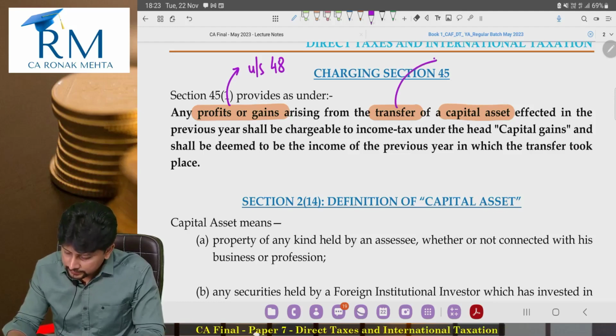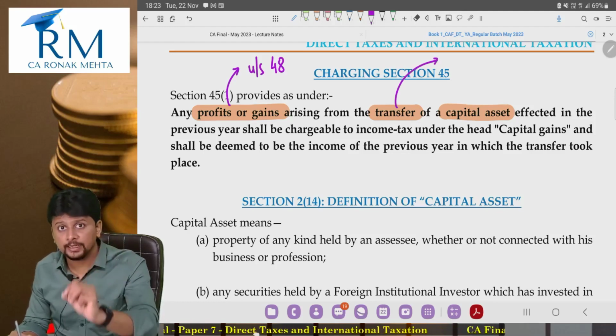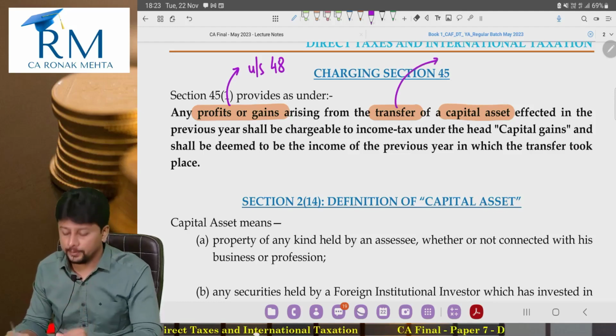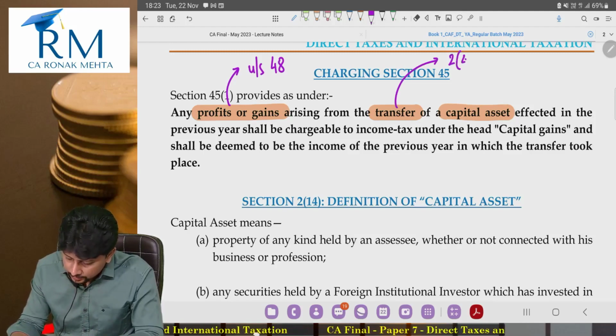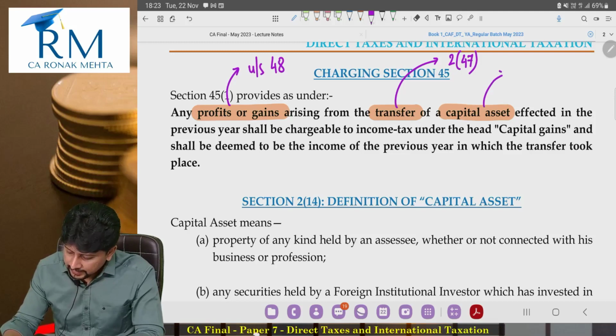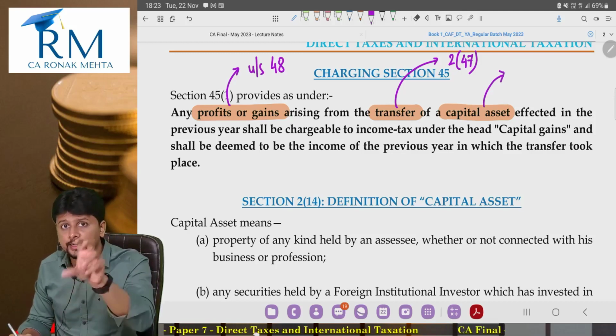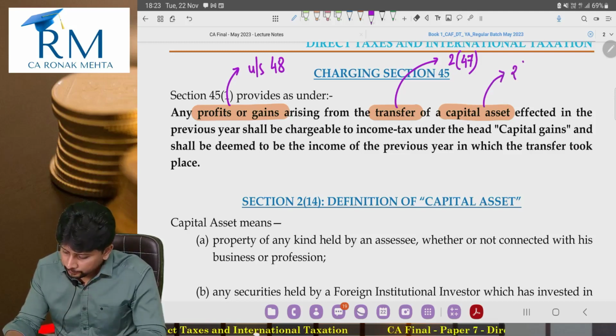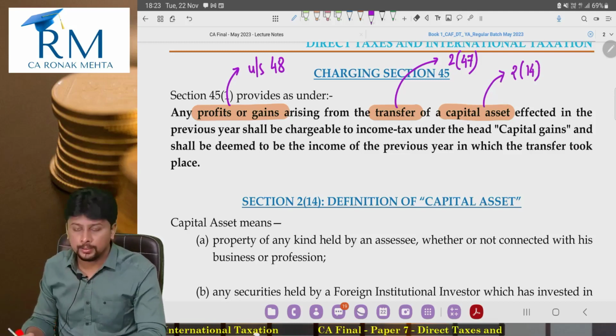Arising from the transfer. Where is this word transfer written? It is written in section 45. But where is it defined? 2(47). Transfer of a capital asset is written in section 45, but it is defined in 2(47).